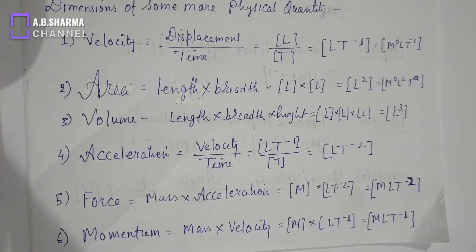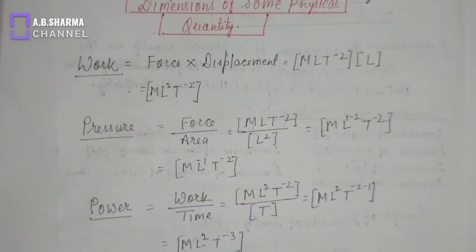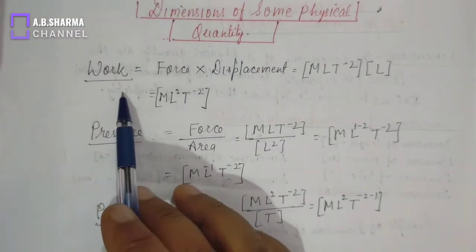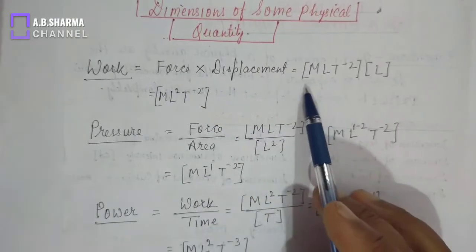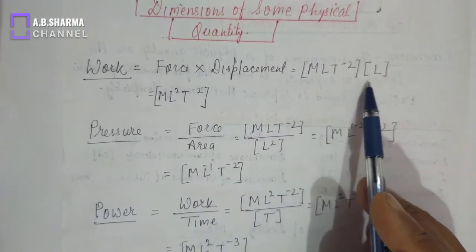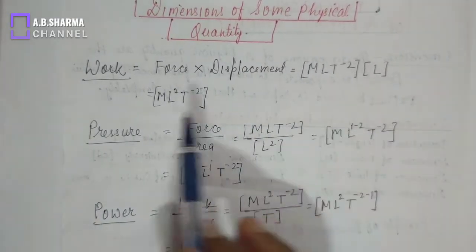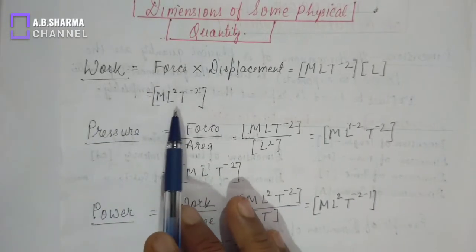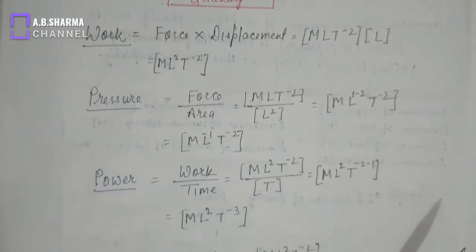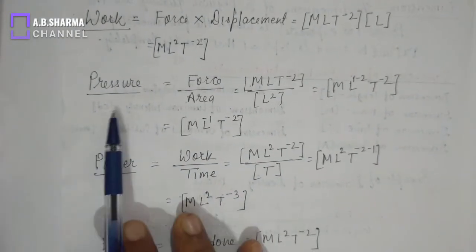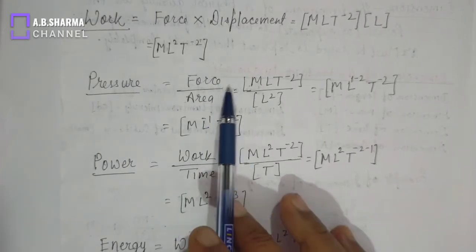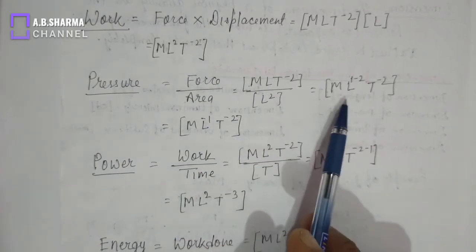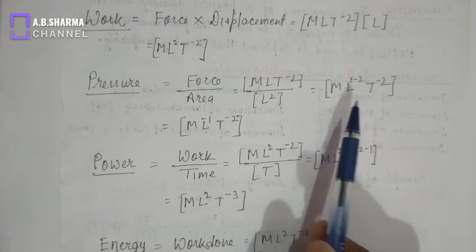Now see some further example of dimension. More dimensions are given here. Dimension of work, formula of work is force into displacement. So dimension of force is this much and dimension of displacement is this much. So dimension of work will be M L2 T power minus 2. Dimension of pressure, formula of pressure is force over area. So dimension of force, dimension of area, and this is the dimension of pressure.